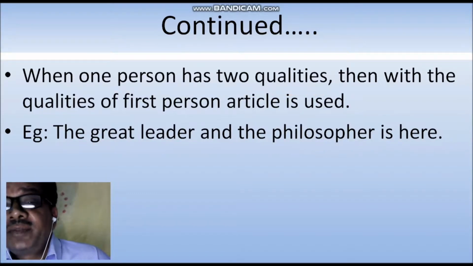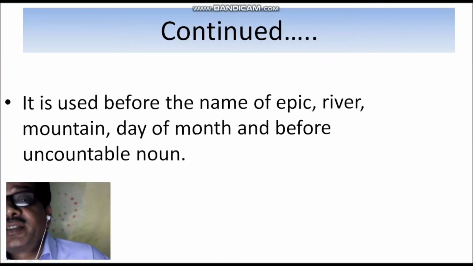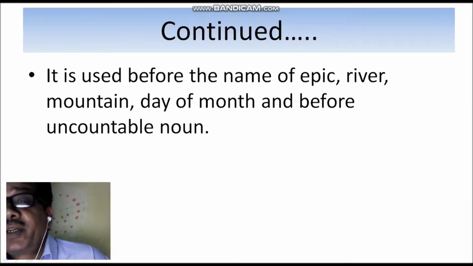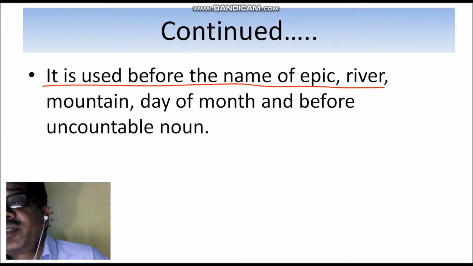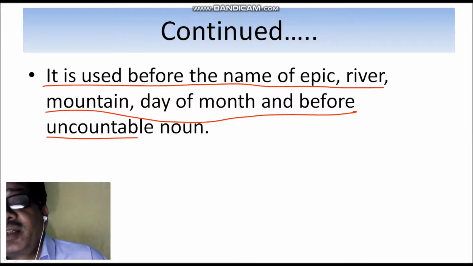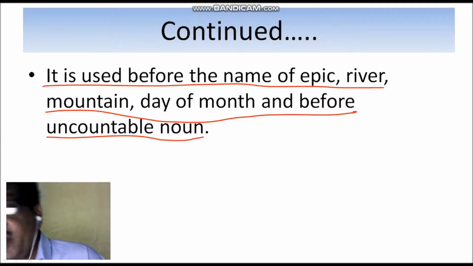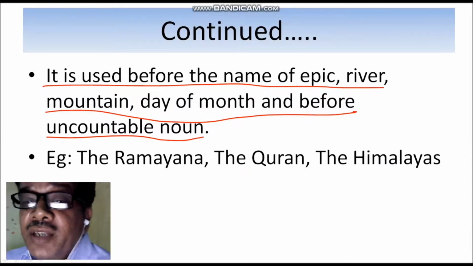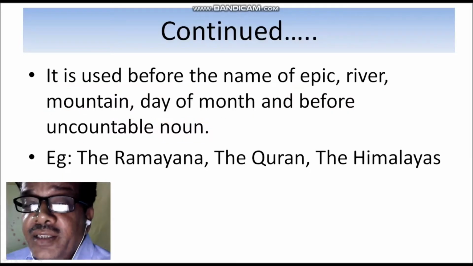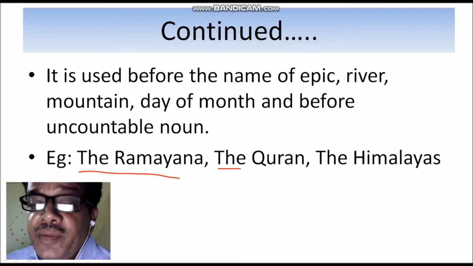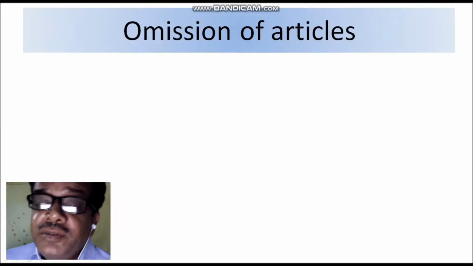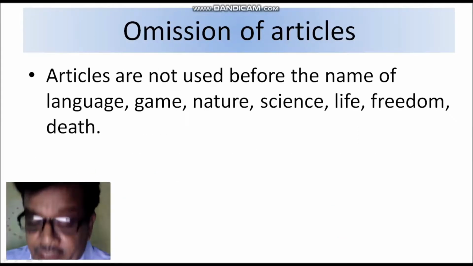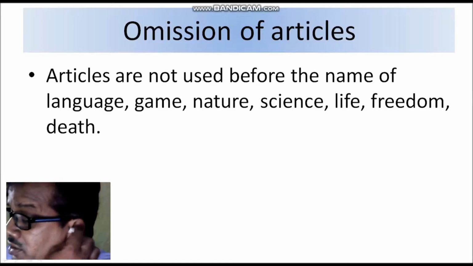After that we will see that next it is used before the name of epic, river, mountain, day of month and before uncountable noun. That means हम लोग किसी ग्रंथ के पहले, नदी के पहले, माउंटेन के पहले, डे ऑफ मंथ एंड अनकाउंटेबल नाउन के पहले डेफिनेट आर्टिकल का प्रयोग करते हैं. So the Ramayana, the Quran, the Himalayas, it is the example. The Ramayana, the Quran, the Himalayas. Okay. After that we are going to see the omission of articles, that means where the article is not used.